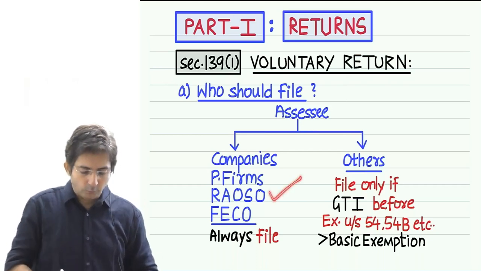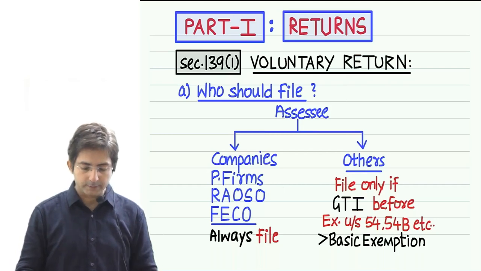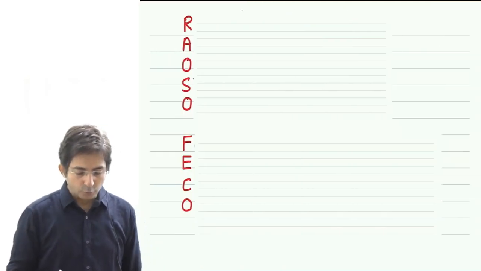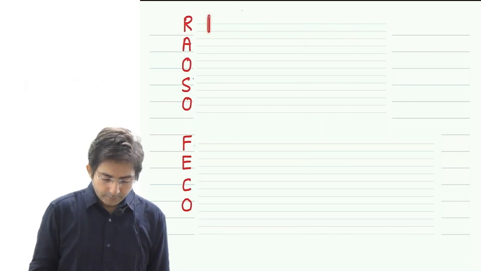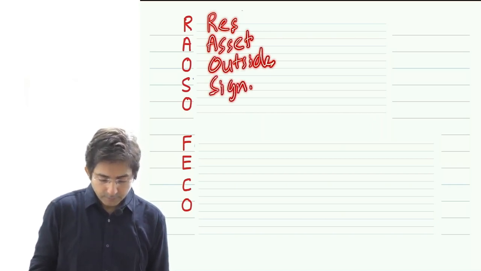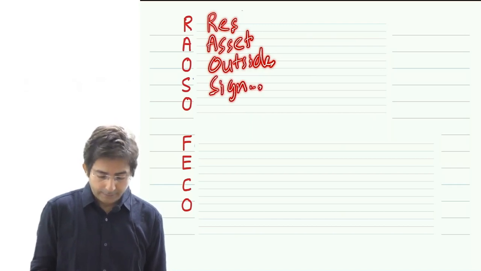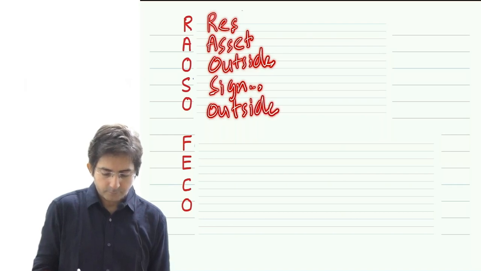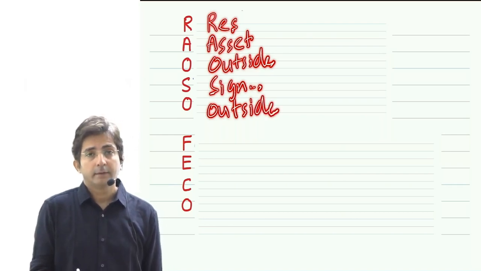RAUSO. Now see, what is the full form of RAUSO, do you know? Look at this. RAUSO means resident person having asset located outside India or having signing authority in an account outside India. What was it? Tell me without looking.